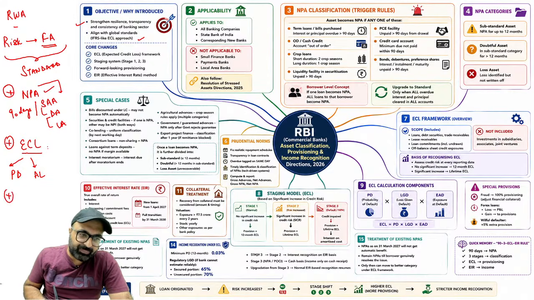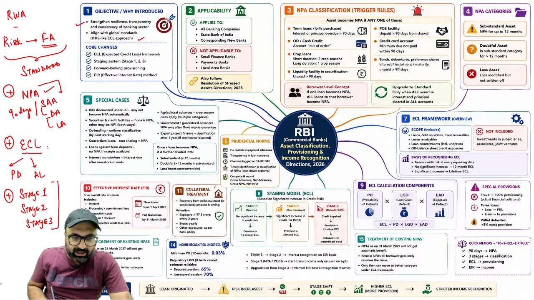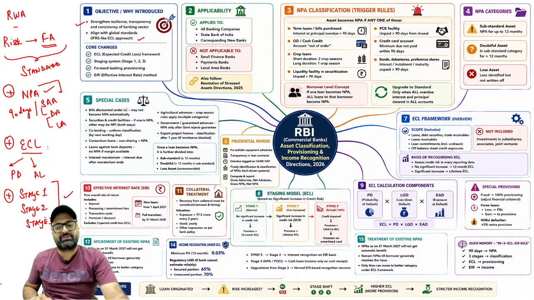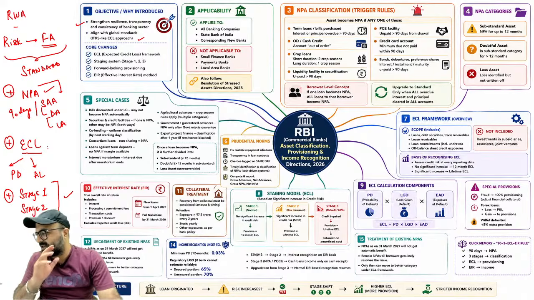Along with this, the provisioning will be done on the basis of stages. Here we have stage 1, where the provisioning will be done for 1 year, or keeping in mind the losses related to 1 year. Then stage 2 is lifetime, and stage 3 also calls for lifetime loss, and lifetime reserves need to be maintained. So these are the basic things which you need to